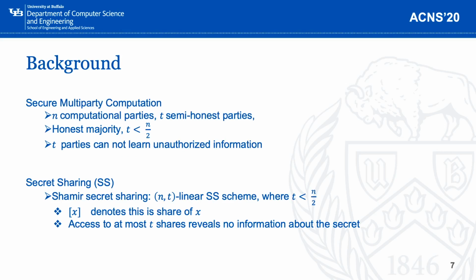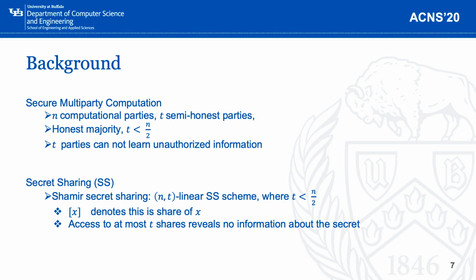Before we talk about our work, I'd like to introduce a little bit about the setting we used in this work. We will assume that there are n computational parties, where t parties are semi-honest. These semi-honest participants are guaranteed to follow the protocol, but might attempt to learn unauthorized information besides the information they have. Also, we assume the majority of the n parties are honest, which means that the number of semi-honest parties t should be less than half of n.